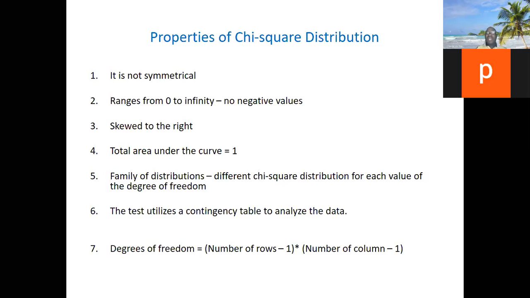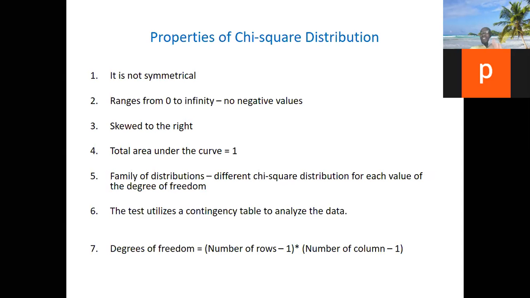Sometimes the number of categories may be determined by the sample size, but the degree of freedom does not depend on the sample size, unlike for T and F, where the degree of freedom depends on the sample size. But this one, the degree of freedom depends on the category. I think in one of the lectures, understanding statistics beyond the basic concept, we talked about at least something about degrees of freedom, the number of categories minus 1.